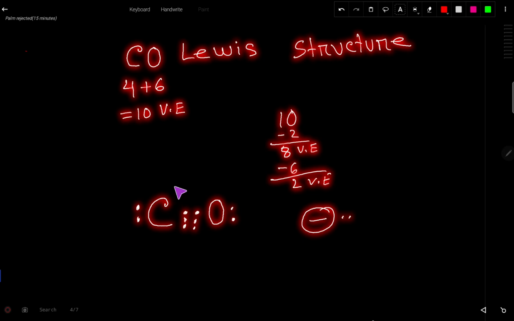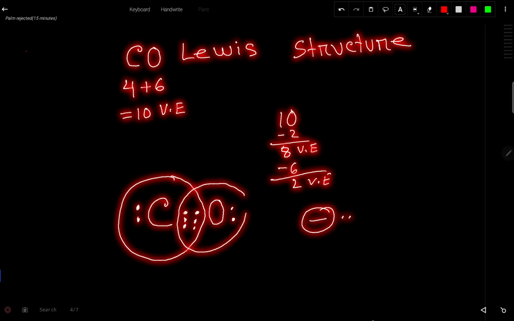Now this carbon has 8 valence electrons, this oxygen has 8 valence electrons. That is, the octet for oxygen is completed and the octet for carbon is completed. So this is the Lewis dot structure. Actually you can express this structure like this.